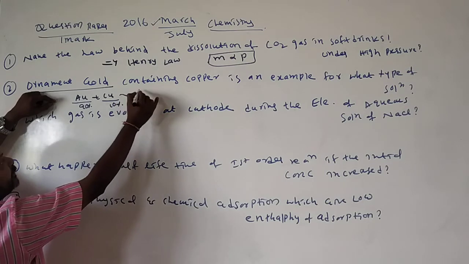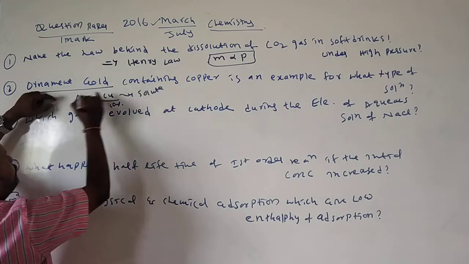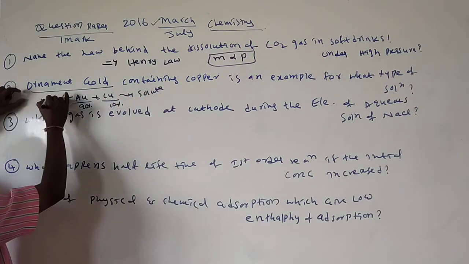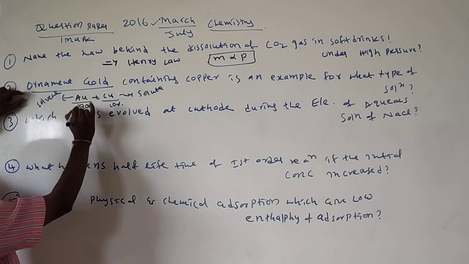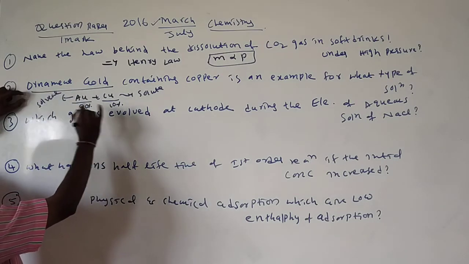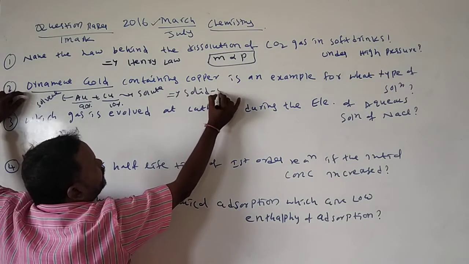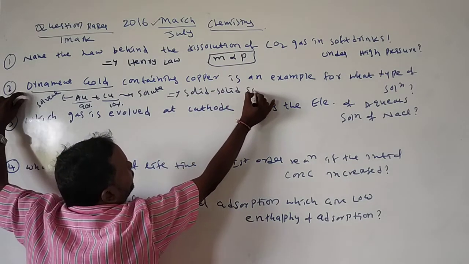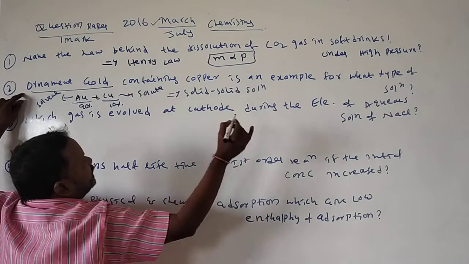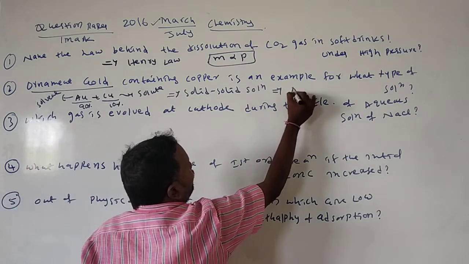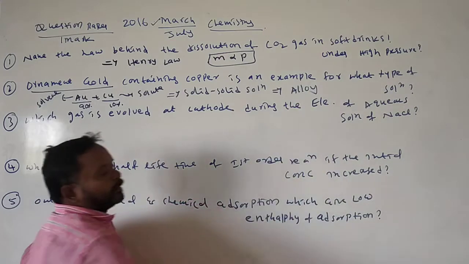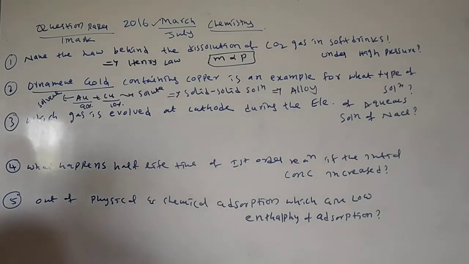So here copper is solute, gold is solvent. And one more thing, solute and solvent both are solids. So this is one of the best examples for solid solution. And here ornament gold is one of the alloys. Okay, this is the ornament gold.